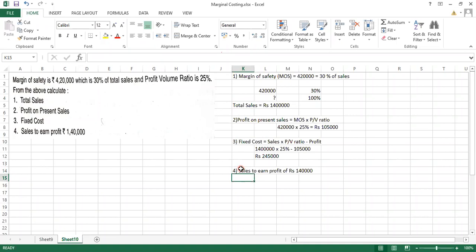What is the formula? Fixed cost plus desired profit divided by PV ratio.